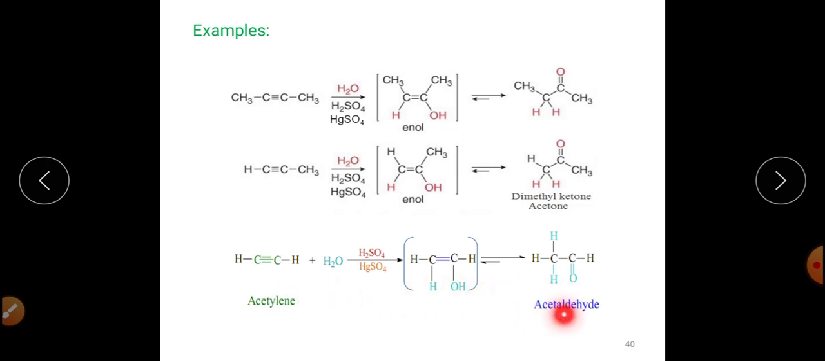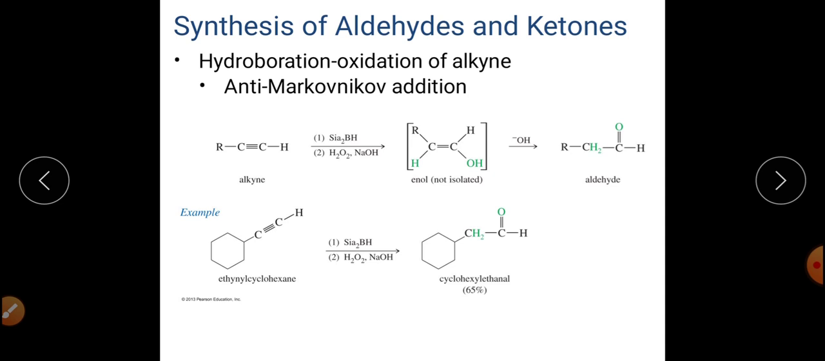Similarly, this is acetylene and will get converted into acetaldehyde. So acetylene, which is the simplest alkyne, on hydrolysis in presence of acid will get converted into acetaldehyde, or simply we can say that it will be converted into aldehyde. And other than acetylene, other alkynes will get converted into ketones. For example, acetone from this particular alkyne and this ketone from this particular alkyne. So this is another method by which we can prepare aldehyde and ketones by alkynes.